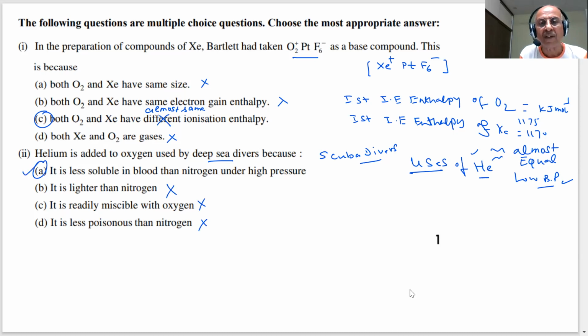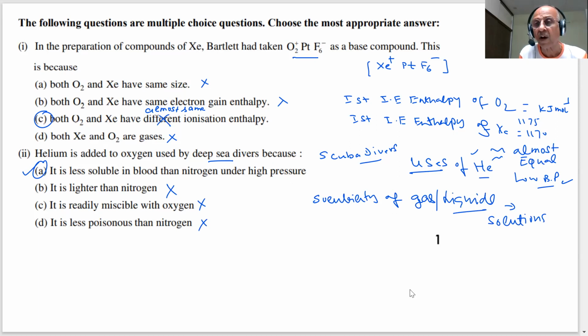It is the solubility of the gas. In which chapter did we study this? It was the second chapter, solubility of gas in liquid, students: Solutions. When we discussed solutions, what law did we study, and its applications? Very important, student. Questions are always asked on that.